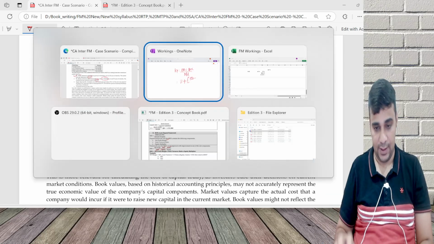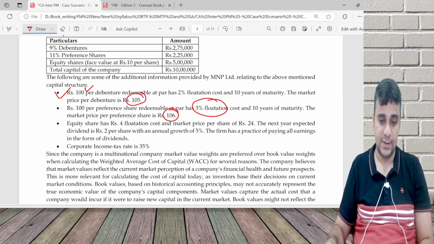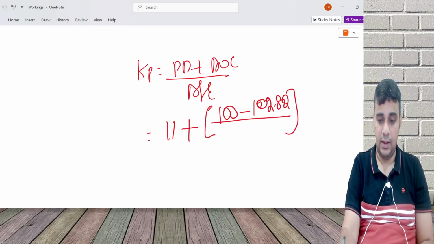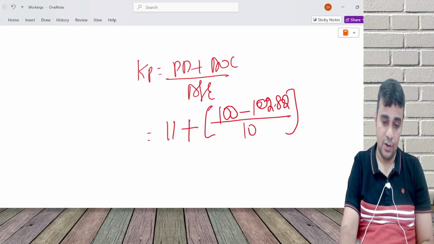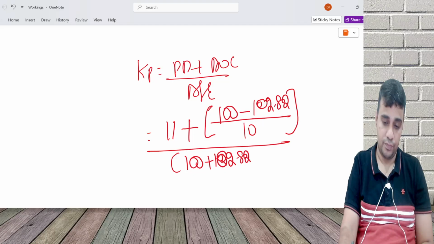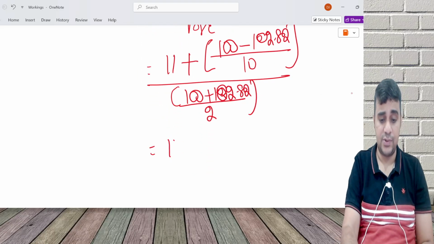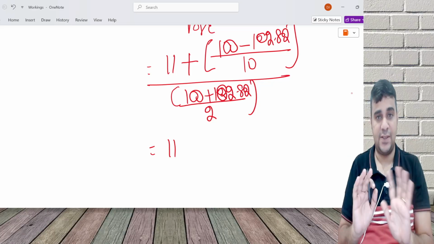Let me do proper calculations. 106 minus 3% is 102.82, divided by life of 10 years, whole divided by 100 plus 102.82 divided by 2. All these MCQs, I assume you have already done the preparation. This is not for first time preparation.